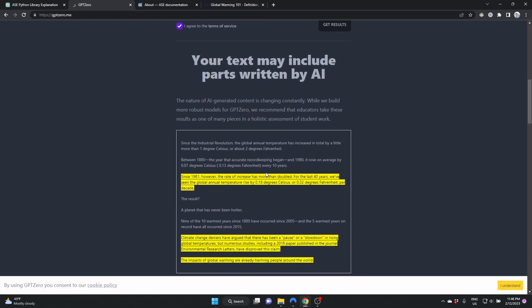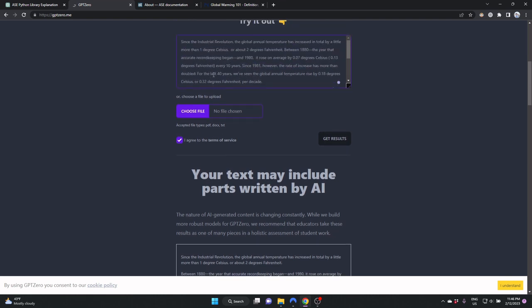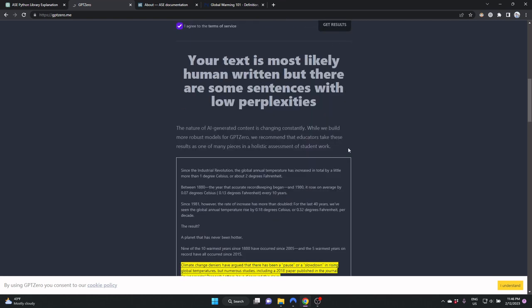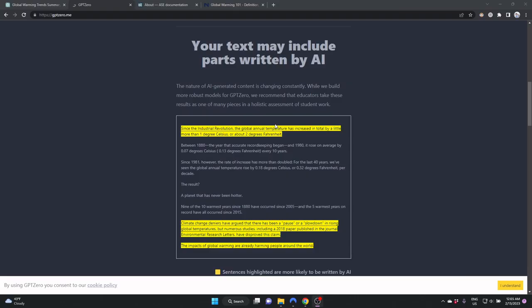And as you see here, the results improved by a lot. Let's see if we can improve it even better. However, let's say we add one here, one here. Let's see. And there you go. As you can see, it failed to identify the spaces, and now it thinks that the paragraph is generated by humans. So grammar and spelling mistakes are still reliable even for GPTZero. And as the very last resort, you can always rewrite your text.